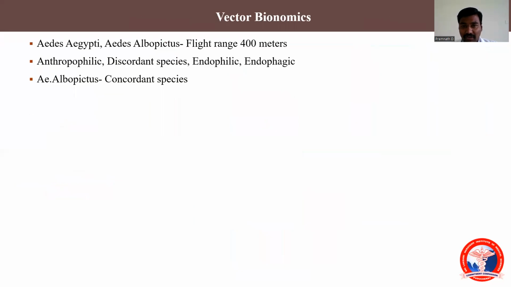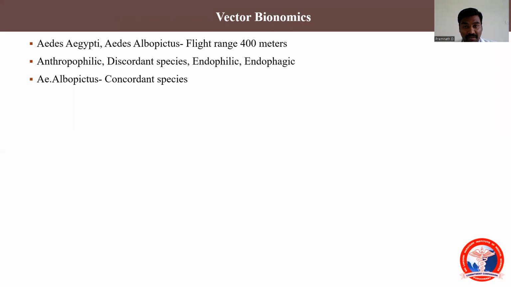So when we come to the vector bionomics in detail, Aedes aegypti is a domestic mosquito, highly domesticated, and it is found in our residence, near our residence. And the flight range of this mosquito is 400 meters. Why is this number 400 important? Because if a case is reported in your residence, or say you are a medical officer in an area and a case is reported, you need to make a thorough surveillance for any other cases within the periphery of 400 meters radius.